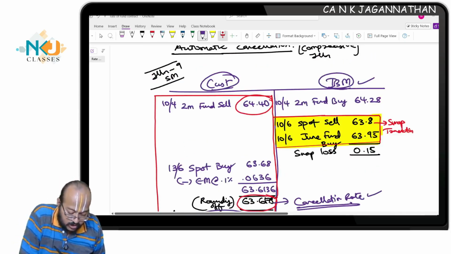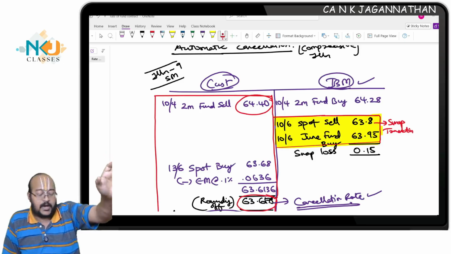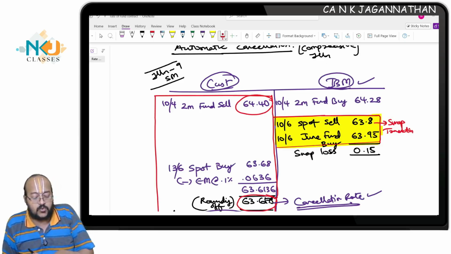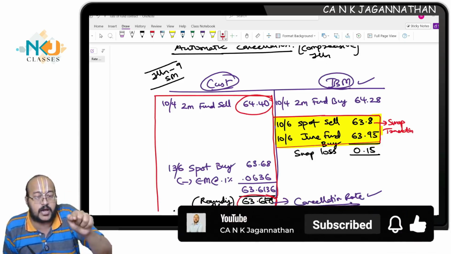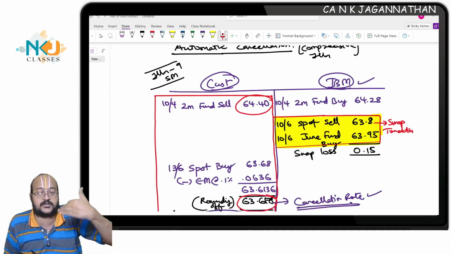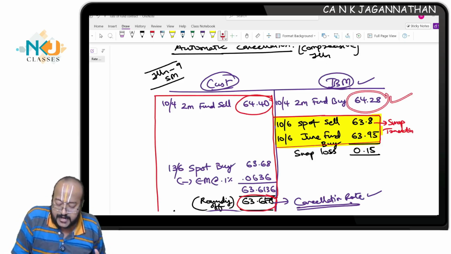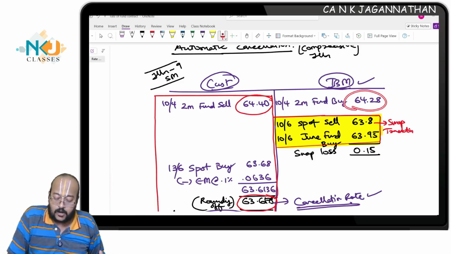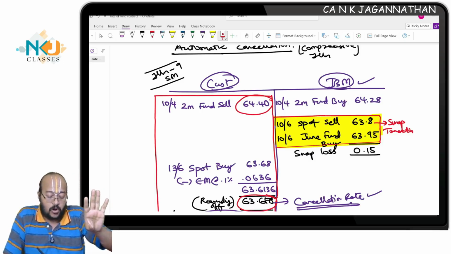So because of you, what happened on 10th June, I purchase, this is the original cover deal. I will show you here, see the 64.28. Originally I forward buy, I had to spot sell, which means originally a 2 months forward buy will be there now. The contract will be entered into on 10th April, but this contract will be executed on a future date, 10th June. I need to pay about 64.28 to the interbank market to get the dollar. How much? 64.28. Are you all understanding? This will be my outflow on 10th June.